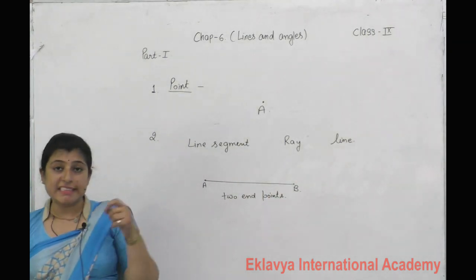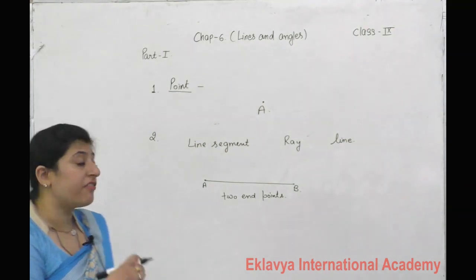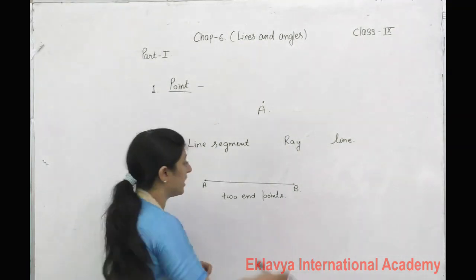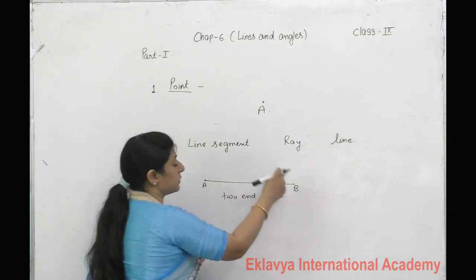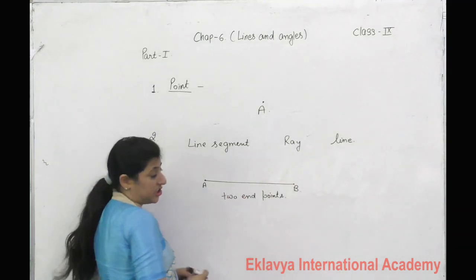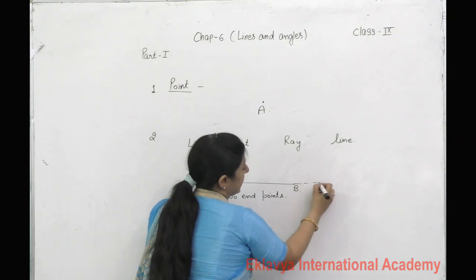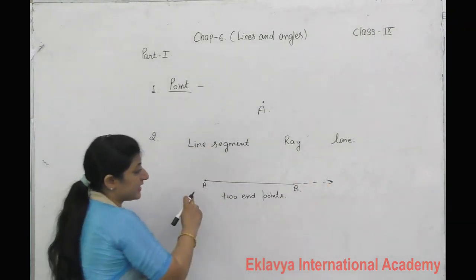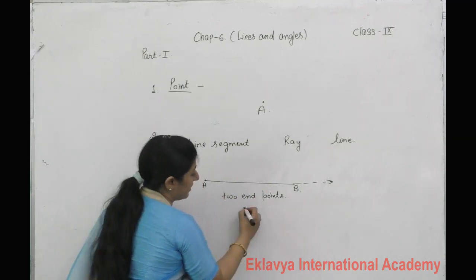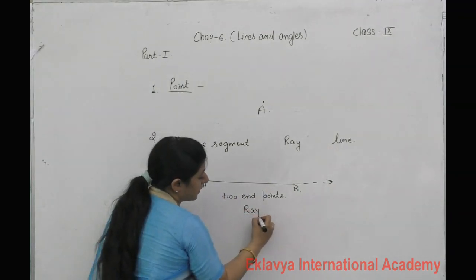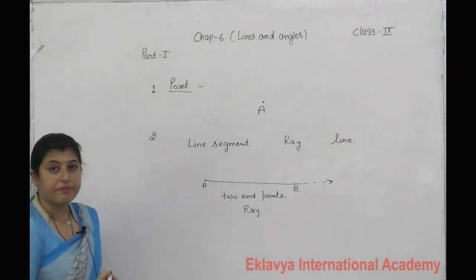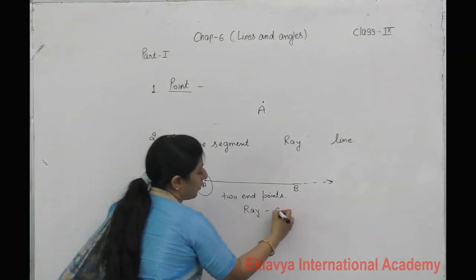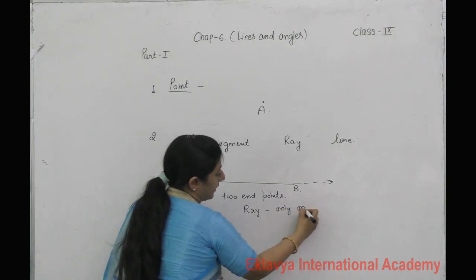Now see, in this line segment, if we extend it indefinitely in one direction, any one direction we choose, suppose I choose this direction, then this line segment converts into a ray. Now we can say a ray has only one end point.